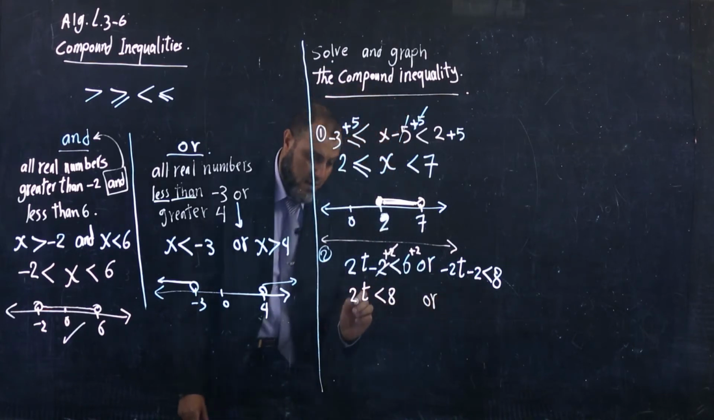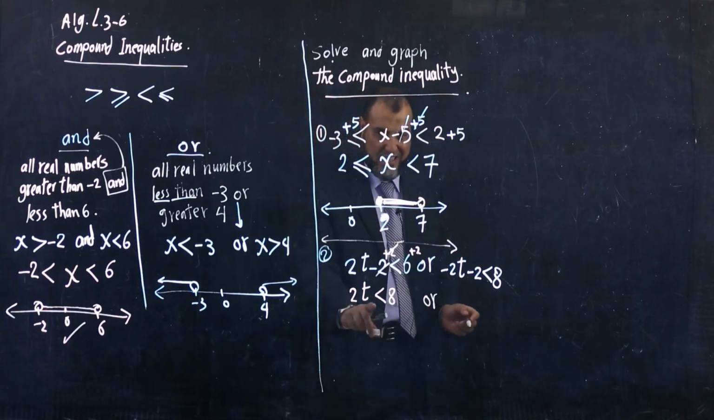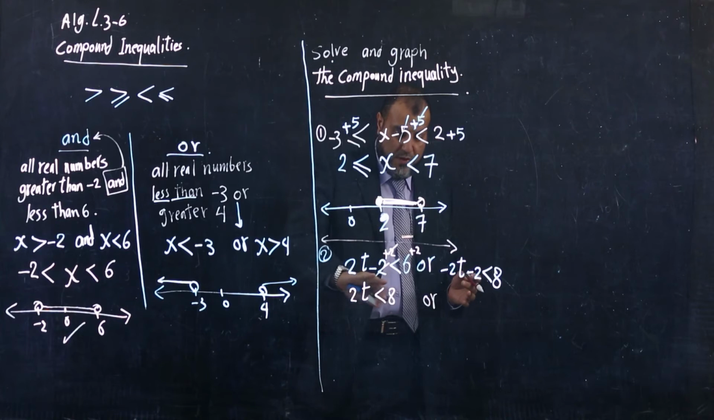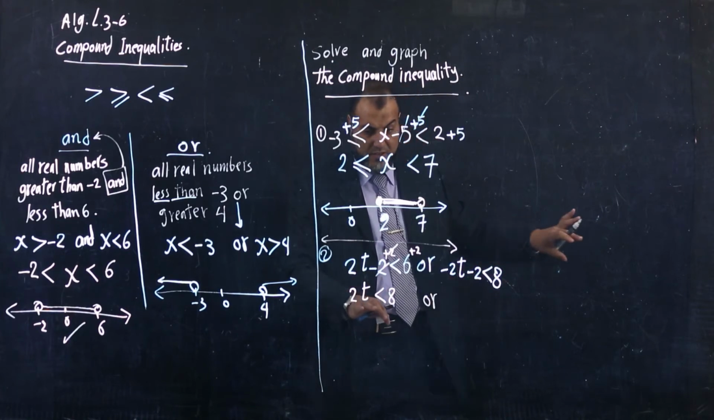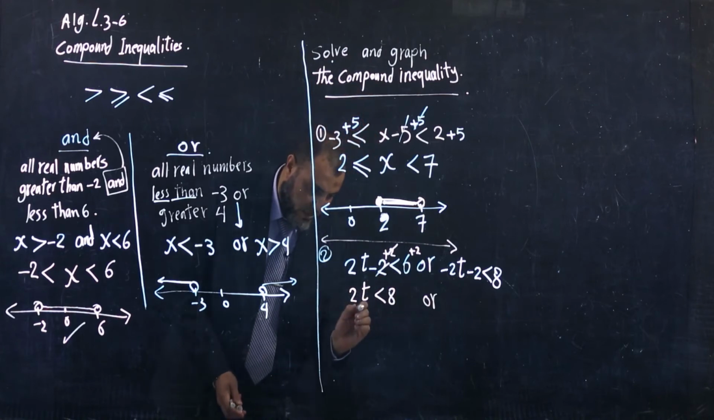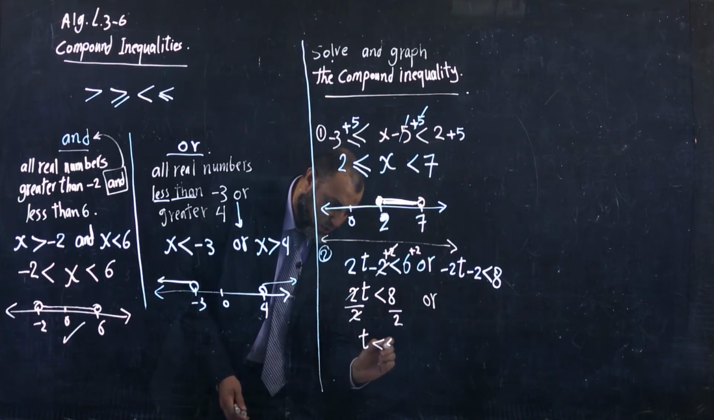The next step, I must get rid of 2. How? I divide. Why divide, mister? Because it's 2t, it means 2 multiplied by t. When you want to remove 2, take the opposite operation. Here multiplication, so I use division. Divide by 2 on both sides. So we can delete, so t less than 4.